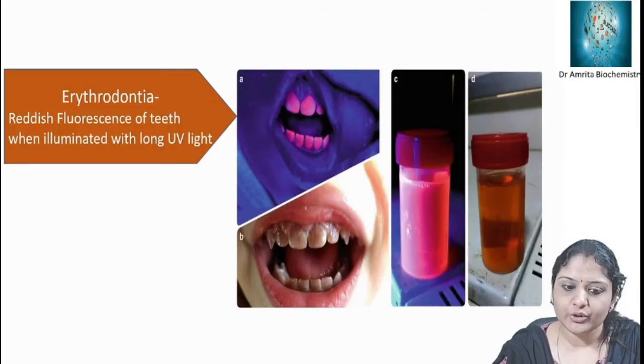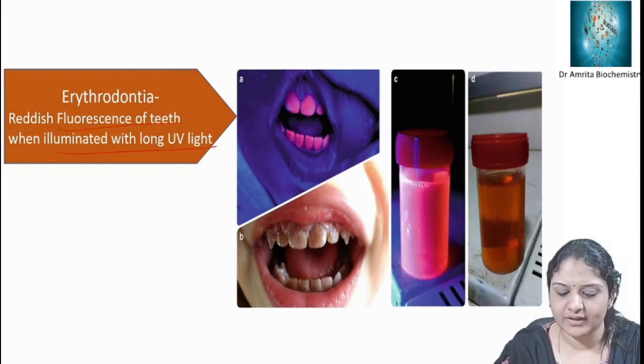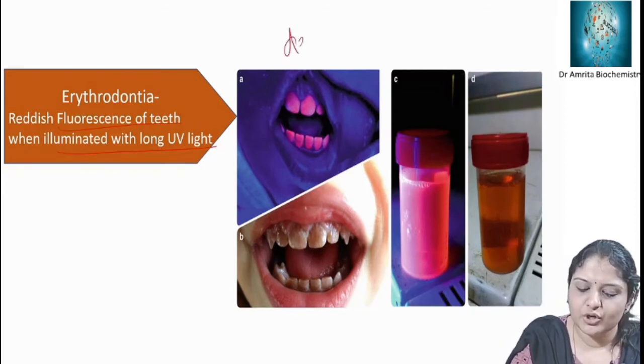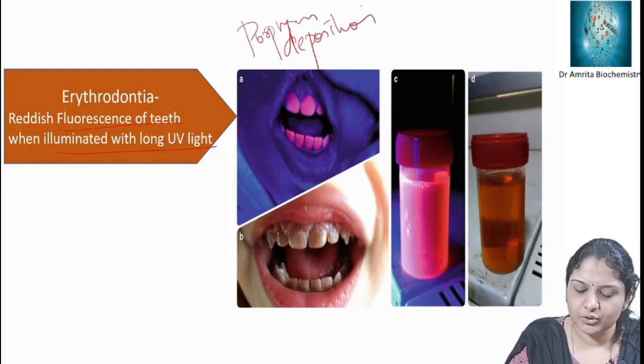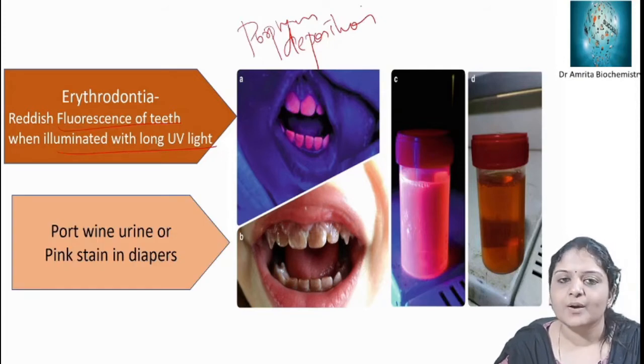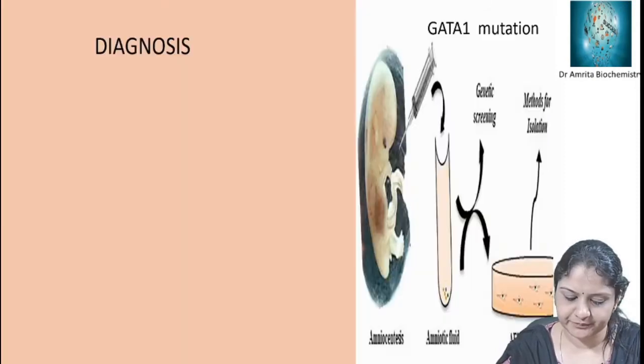Now there is erythrodontia, a reddish fluorescence of teeth when illuminated with long UV light, caused by deposition of porphyrins. Or there is port wine urine, or pink stain in diapers, caused by the porphyrins excreted. The main porphyrins are uroporphyrin 1 and coproporphyrin 1.